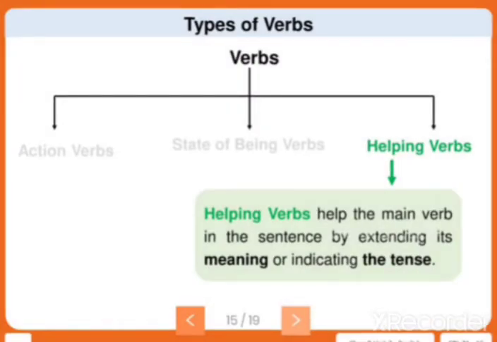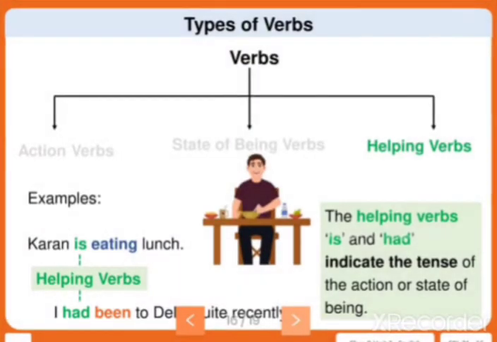The next verb is helping verbs. What do we mean by helping verbs? Helping verbs help the main verb in the sentence by extending its meaning or indicating the tense. For example, you can see that Karan is eating lunch. Now what action is Karan doing? He is eating. Without this helping word, the sentence may not be complete.